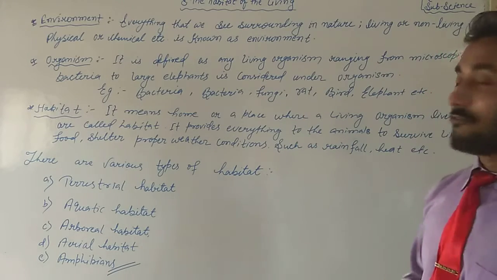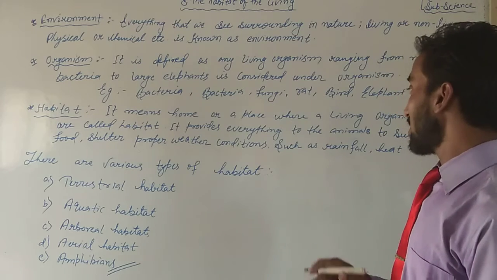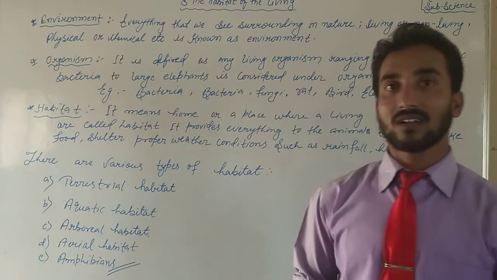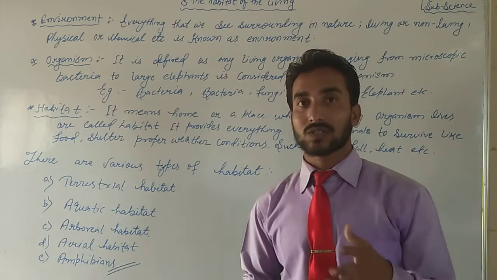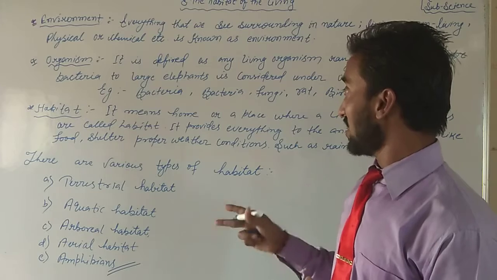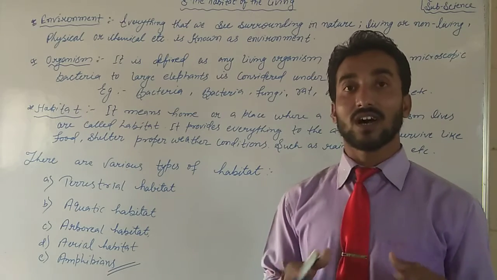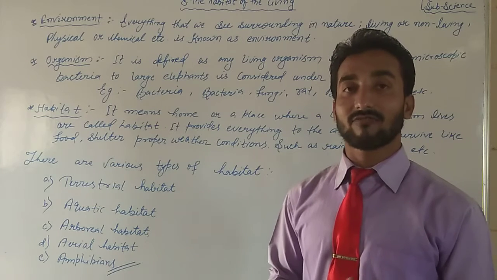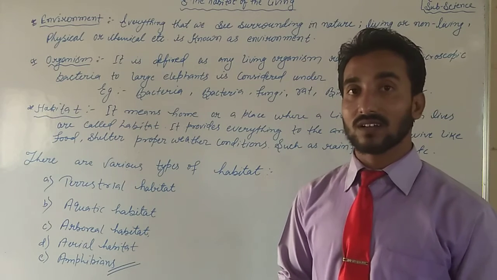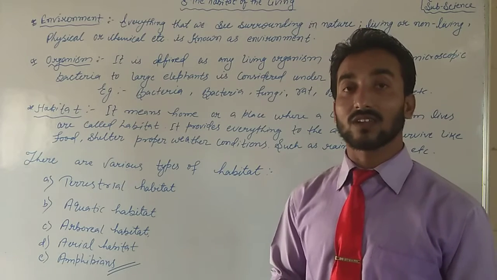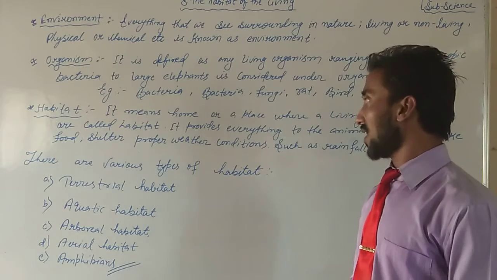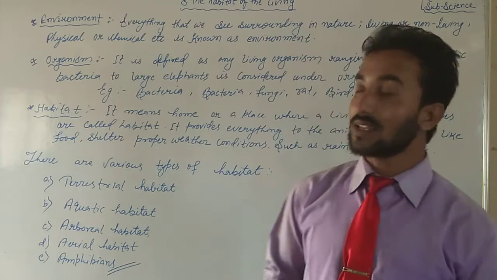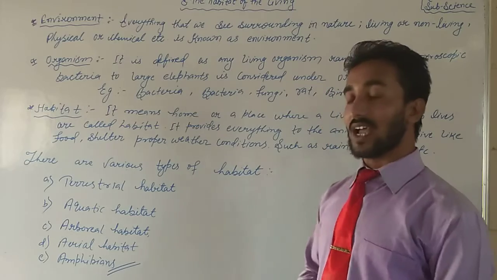It provides food, shelter, proper weather conditions such as rainfall, heat, etc. How will living things survive? They require food. To make or cook their food, they require water, sunlight and air. Many more things they require are collected from the environment. In that way, we can say that is called habitat.